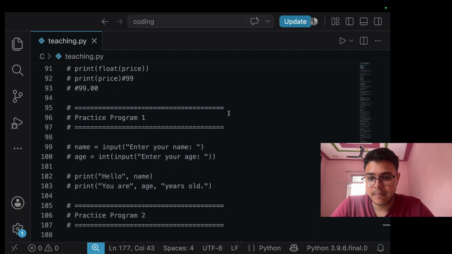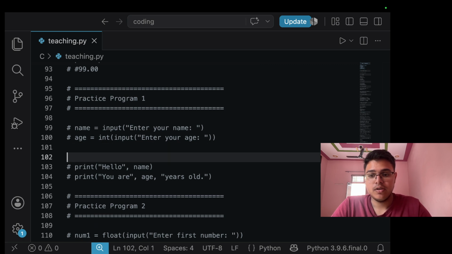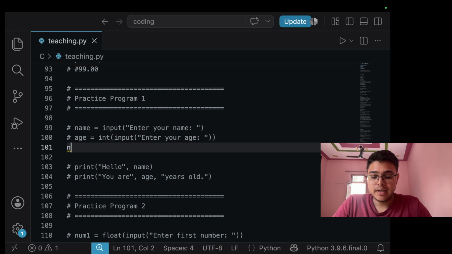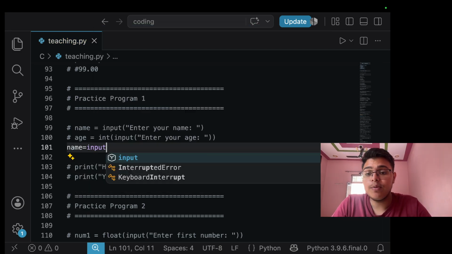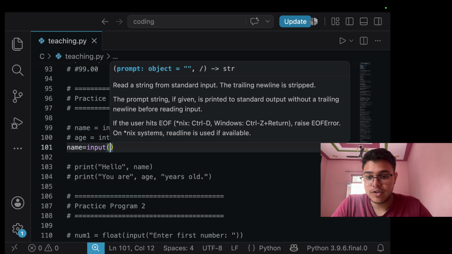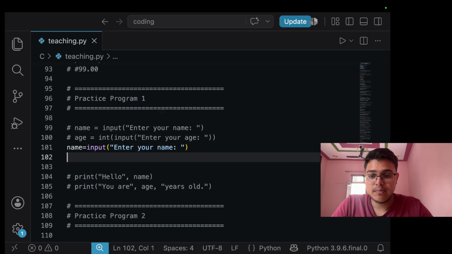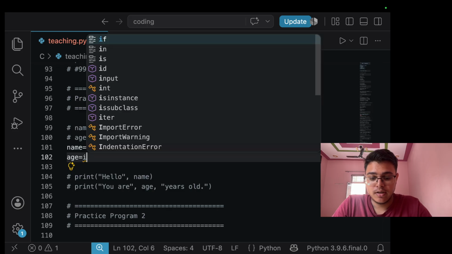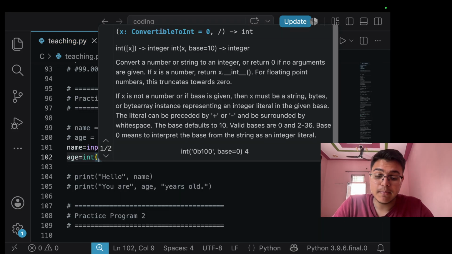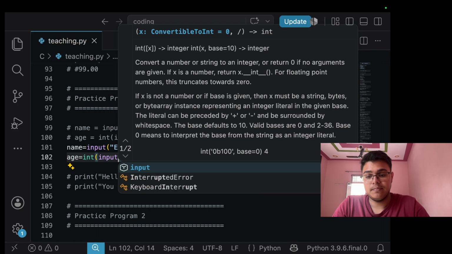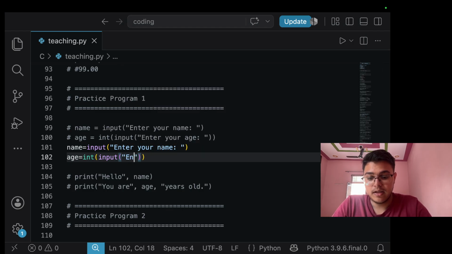Okay, so where is practice program 1? So here it is. We will take name as input. For taking input, we have the input function, then we have to show them "Enter your name". Then we have to take age. Age is a number, so we will use int input, then "Enter your age".